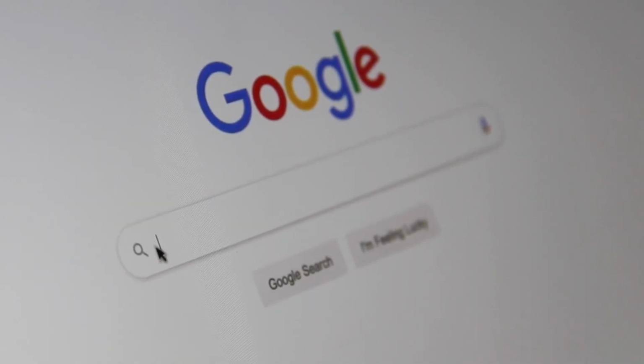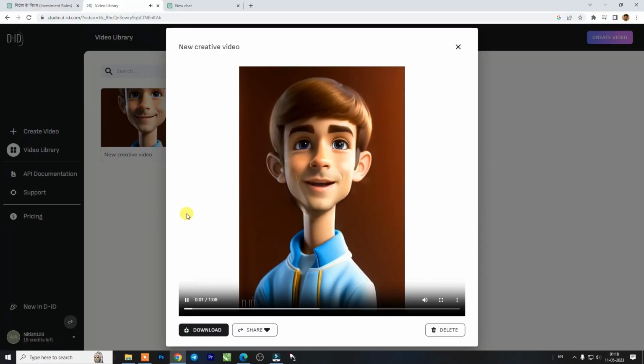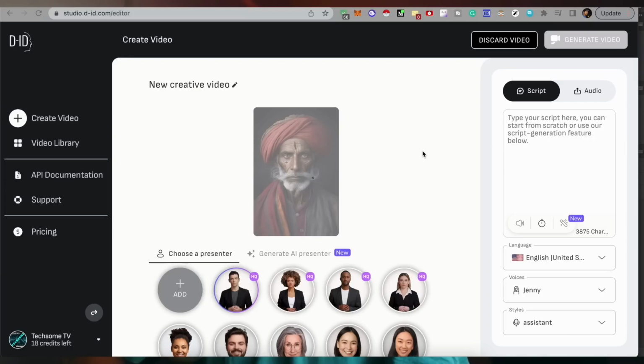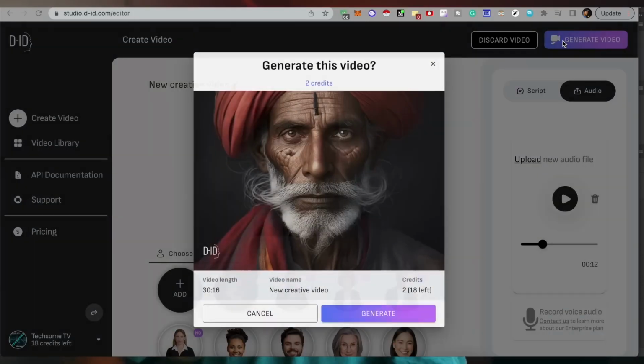We're not done yet. Next step, go to Google and type DID, and now this AI tool will make our character speak. We will bring our image to life. Just go to Login, create an account, and now you will come to the dashboard. Just click on Create Video and choose the option. I will just select the image that we made on Canva, and now we can either add the script here or just upload the voiceover. I will select the voiceover that we generated and upload the audio, and then just go above and click on Generate Video. You have to wait a little bit until it is finished.